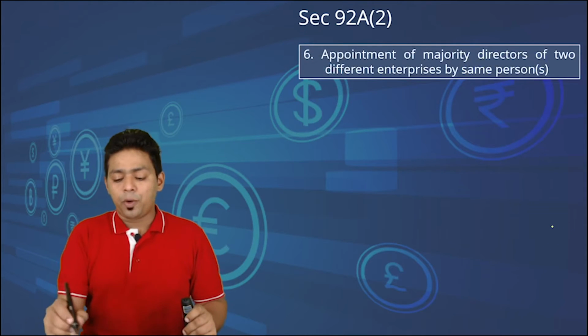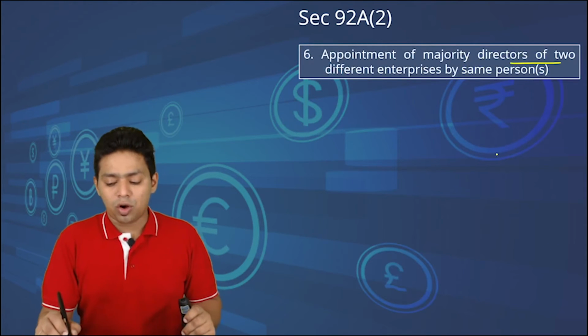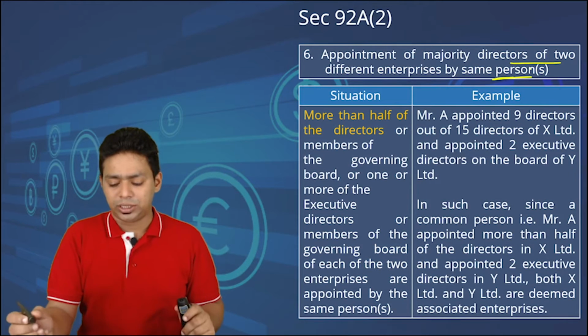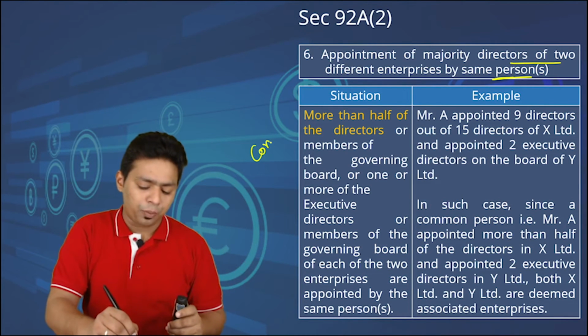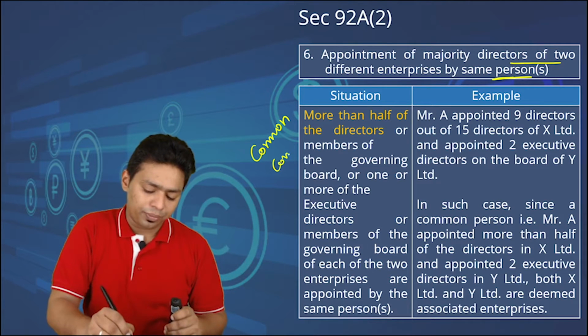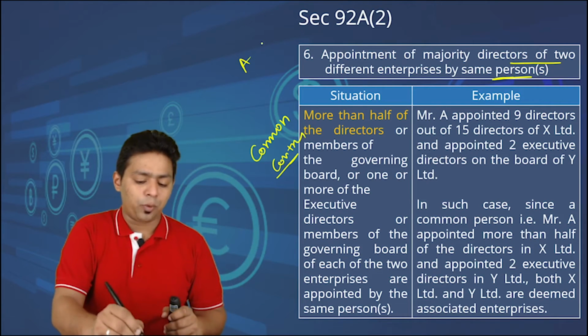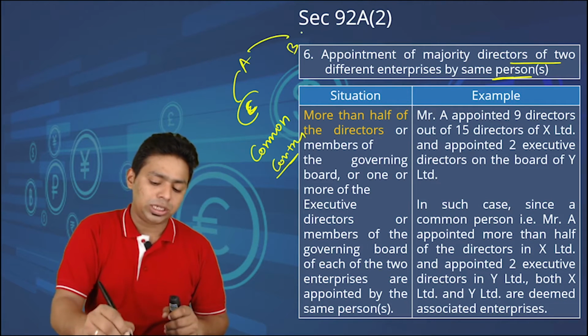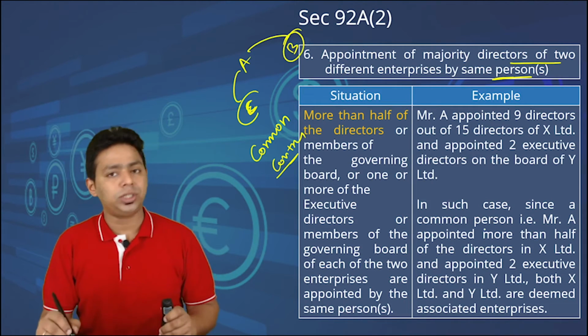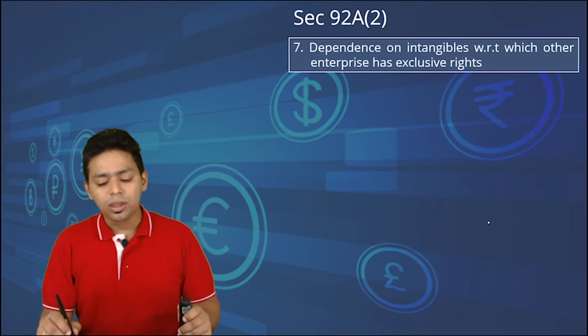Okay. Appointment of majority directors of 2 different enterprises by the same person. Now I'm not going to read this. You know that the same is a same point, only common control. Okay. Common control. If A appoints director in B and A appoints director in C, so C and B are related party, they are associate enterprises.